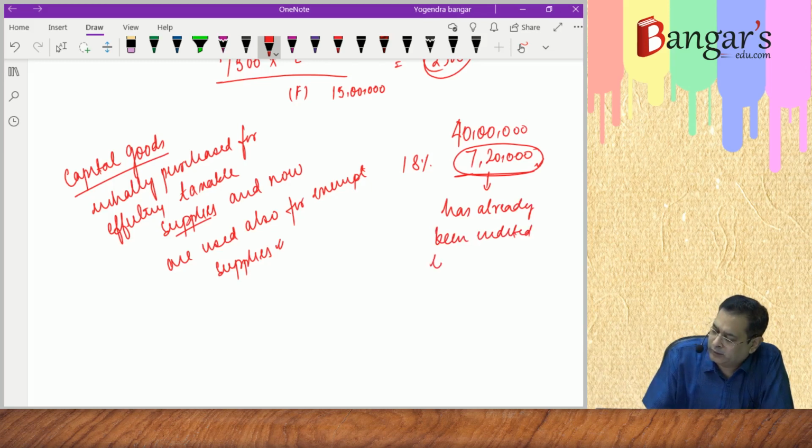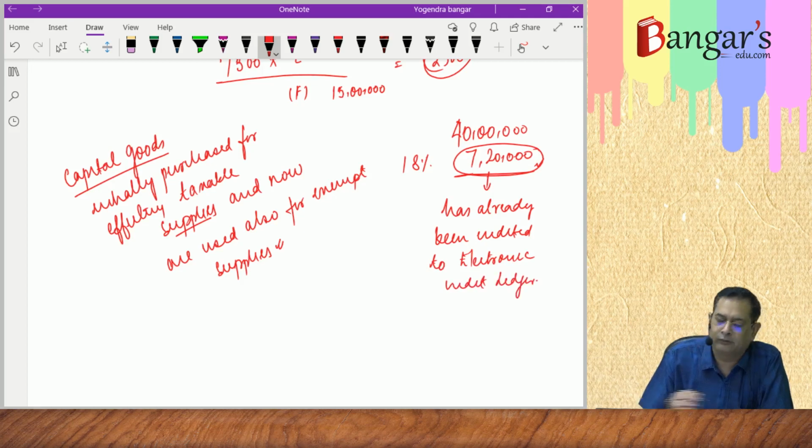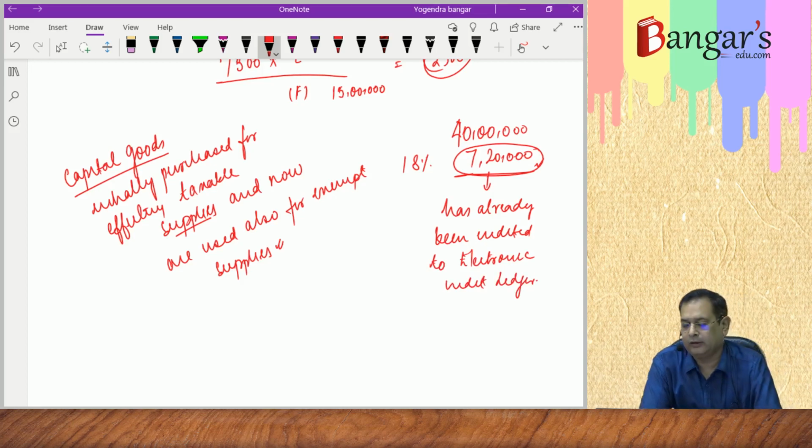to electronic credit ledger at the time of purchase. The same has been credited where? In the electronic credit ledger at the time of purchase. Now it is used for what purpose? Now it is used for effecting exempt supplies also.